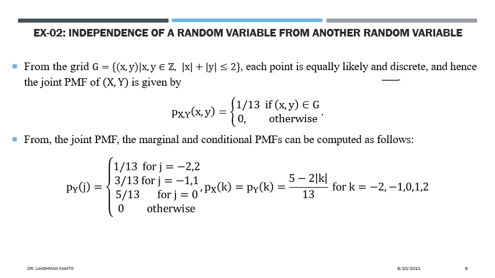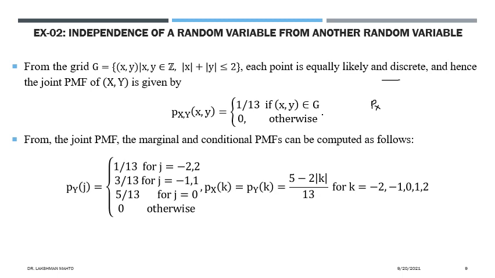Now if you are taking j equal to minus 1, how do you calculate the probability? From the domain grid, you have to see only. You have to marginalize with respect to x.